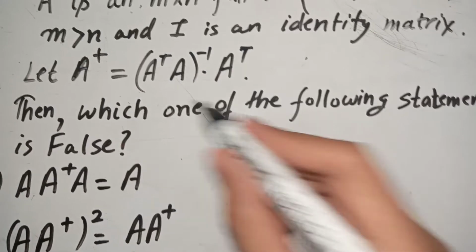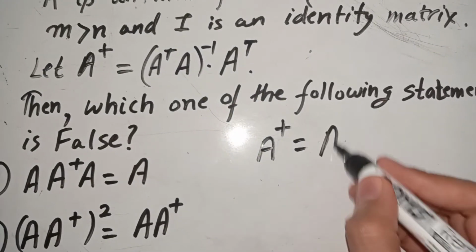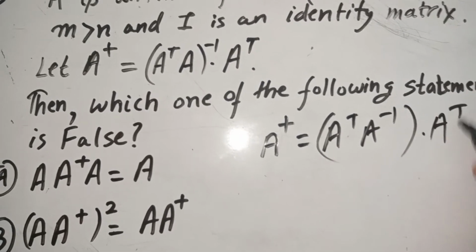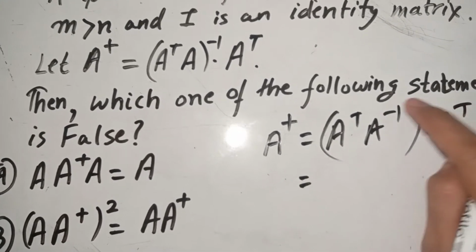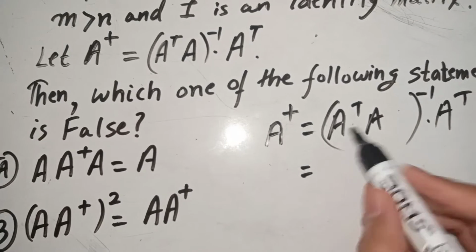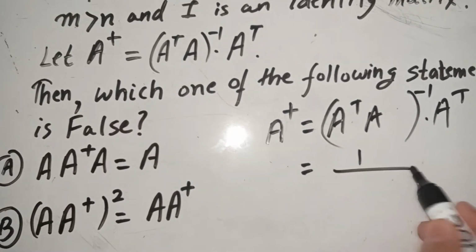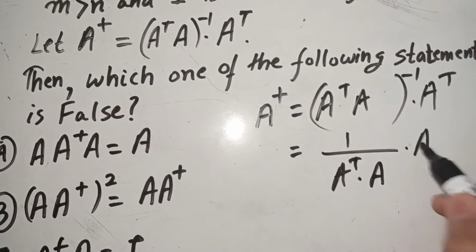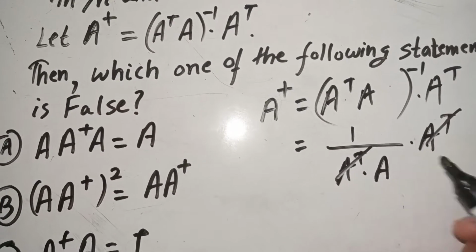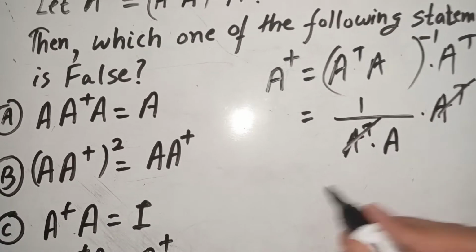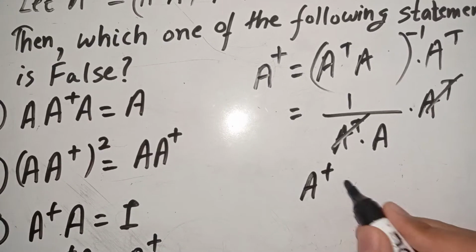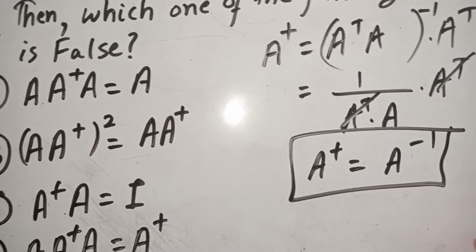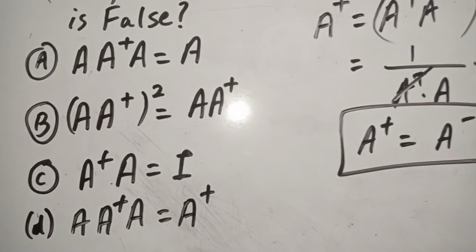See, from this given statement, we can write it as 1 by A transpose into A transpose, right? So A transpose gets cancelled out. So we are left with A plus equals, we can write, A inverse. This is the relation that we need in order to find out which of the following is false, right?